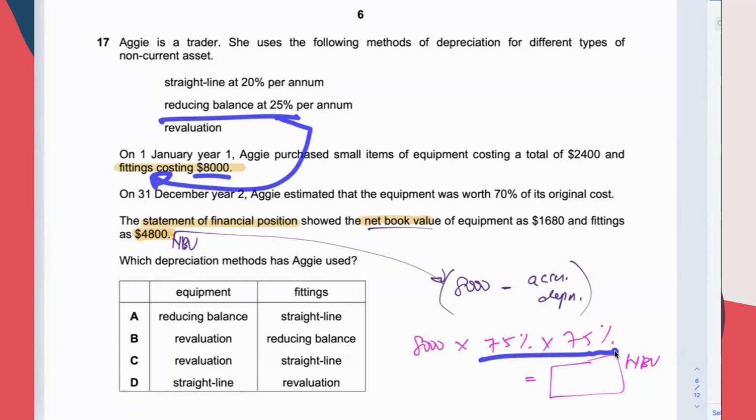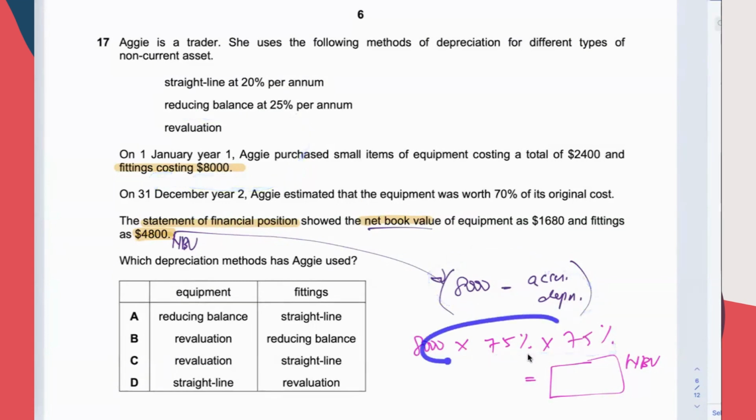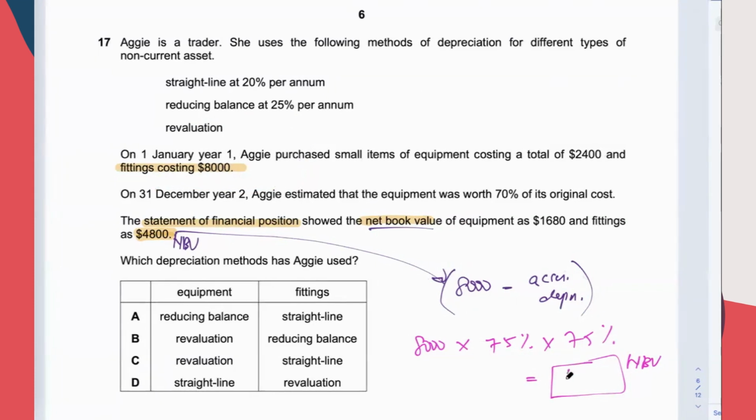Normally you multiply by 25%, then take the cost and minus it, and next year calculate the depreciation again. But I prefer this one because I want to do it fast. Let's check. I got 4,005. That means no, they are not using the reducing balance method for the fittings.